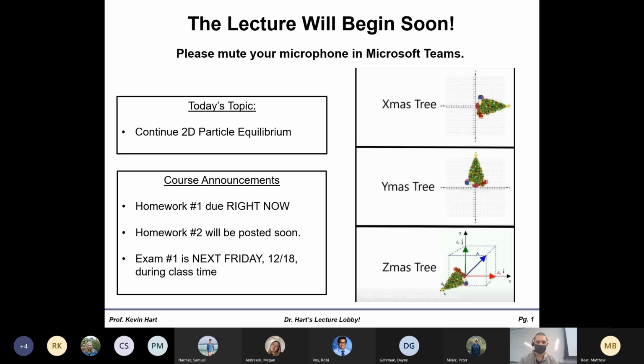Homework 2 is going to be posted soon, probably tomorrow. That'll probably be due later in the week next week, because exam number 1 is next Friday. So I'll probably have the homework due maybe Wednesday. Then your first exam for the class is going to be next Friday during the class time. So already coming up pretty quick. A little bit of vector math, 2D particle equilibrium, and 3D particle equilibrium. That's what we're going to have on the test.